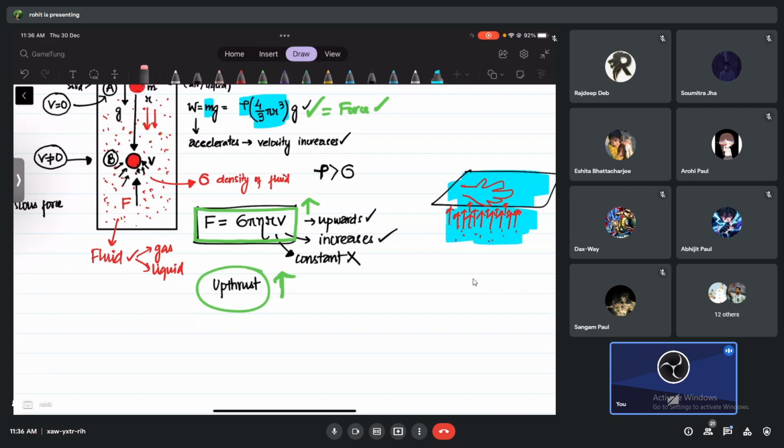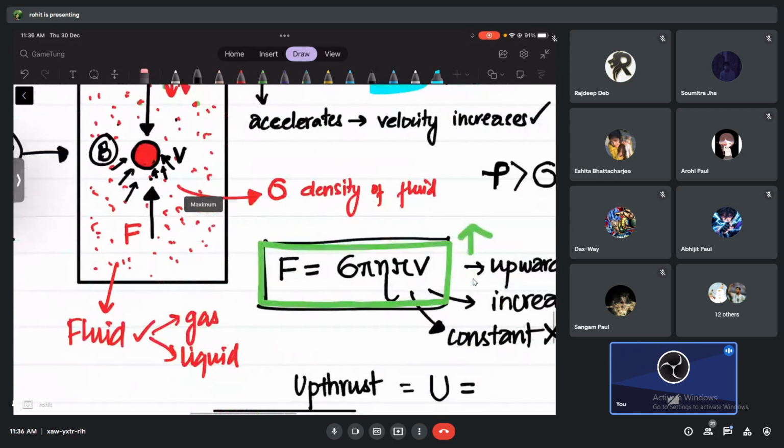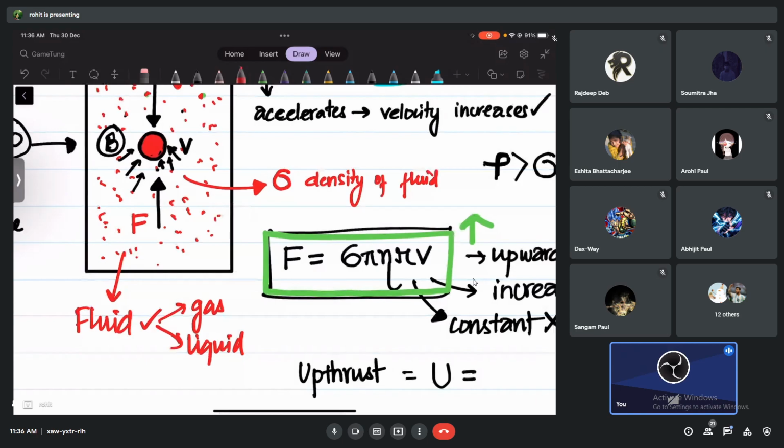What will be the formula? Check, this is the main part right now. See how I'm writing? This upthrust, let's call it U, equals to. I'm going to ask you, what do you think this upthrust depends on? The density of the solid or the density of the fluid?